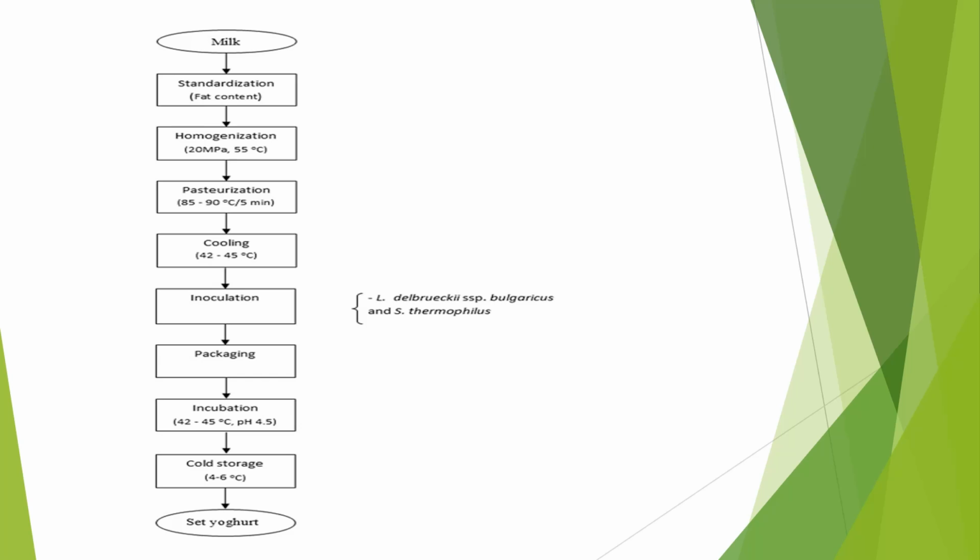For the production of yogurt, first we have to standardize the milk. Why do we have to standardize? Normally milk contains some proteins and fat, so we have to take milk with good protein and fat content. After that, the milk is homogenized.